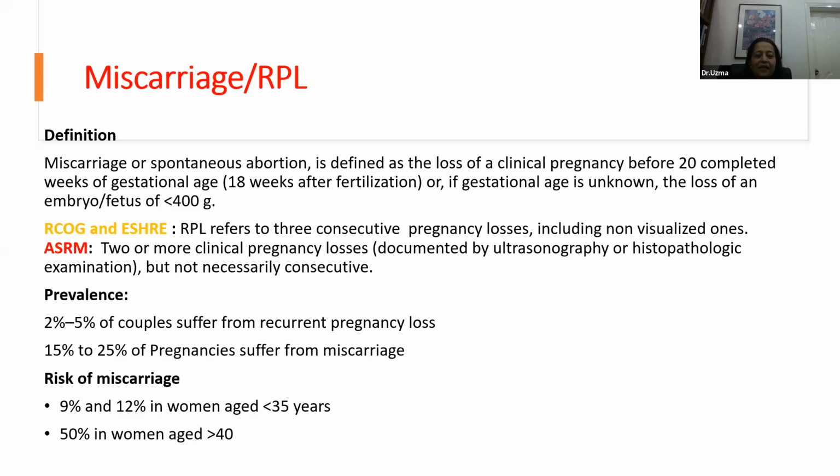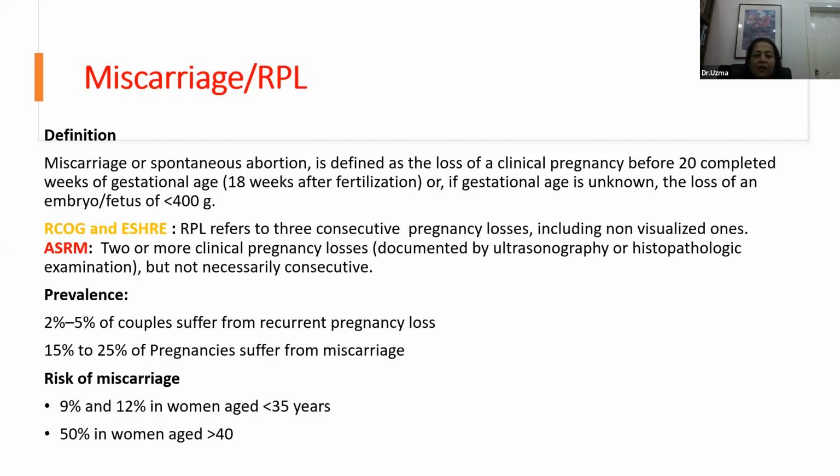Defining miscarriage, it is defined as a loss of clinical pregnancy before 20 weeks of gestational age and 18 weeks after fertilization. Or if the gestational age is unknown, the loss of an embryo of less than 400 grams.